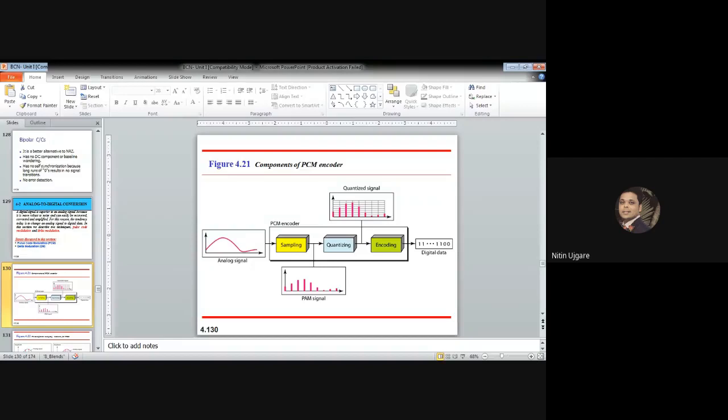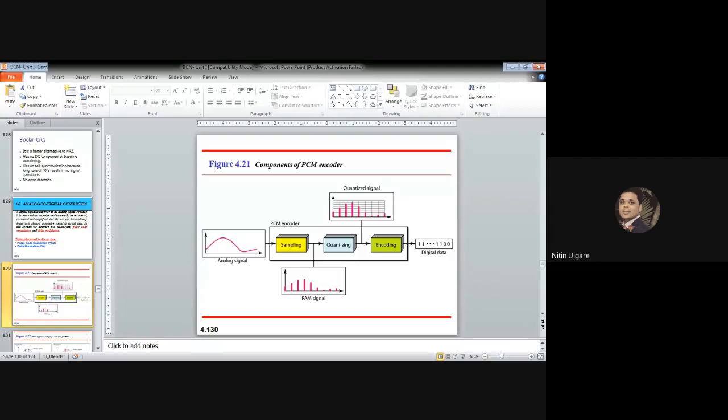Before we sample, we have to filter the signal, which actually gives the limit of the maximum frequency of the signal, as it affects the sampling rate. Filtering ensures that we do not distort the signal while transmitting it through the transmission media. That is, we are removing the high frequency components that may have an effect on the signal's shape.